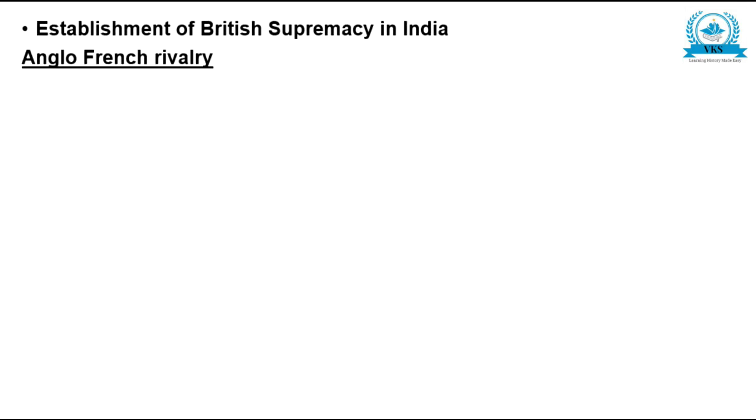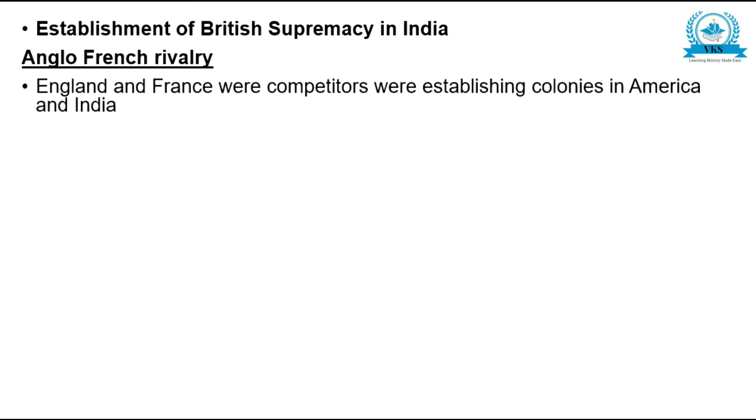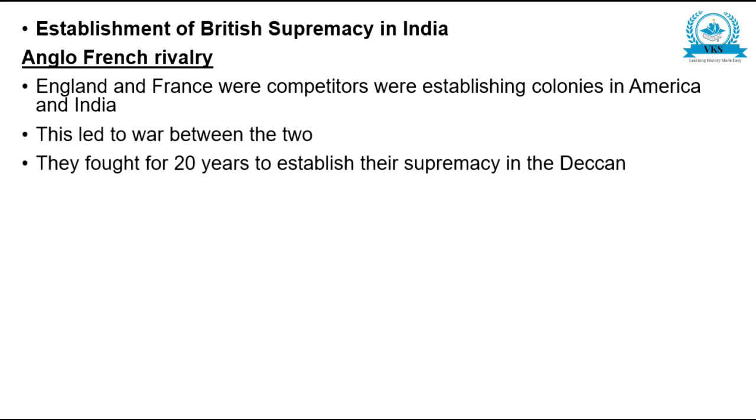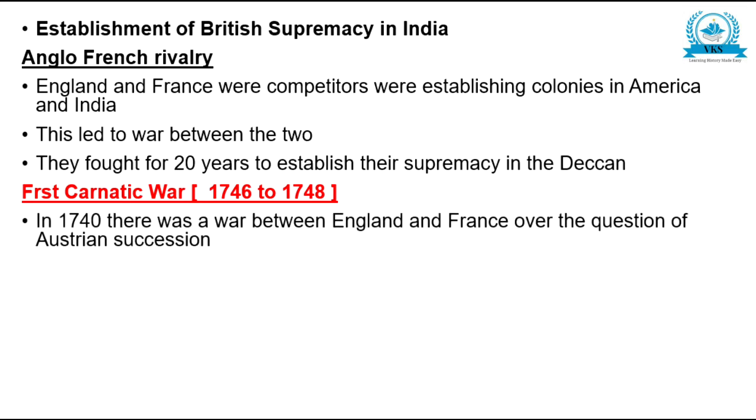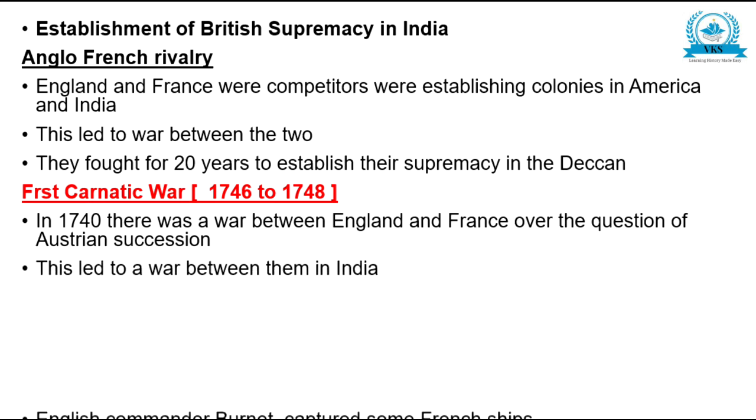Okay, so now let us just go through the points once more so that we are thorough with the points. Establishment of British supremacy in India, Anglo-French rivalry. England and France were competitors in establishing colonies in America and India. This led to the war between the two. They fought for 20 years to establish their supremacy in the Deccan. First Carnatic War, 1746 to 1748. In 1740, there was a war of succession, a war between England and France over the question of Austrian succession. This led to the war between them in India.